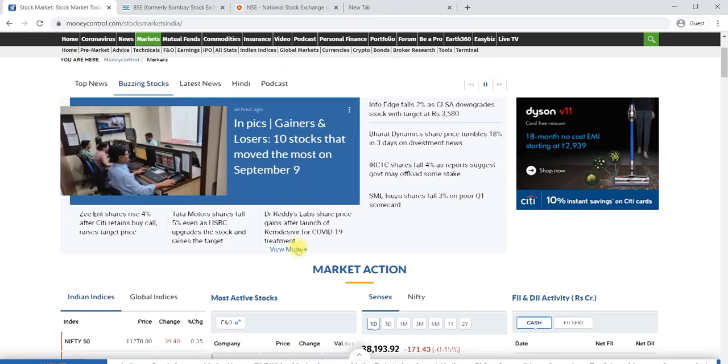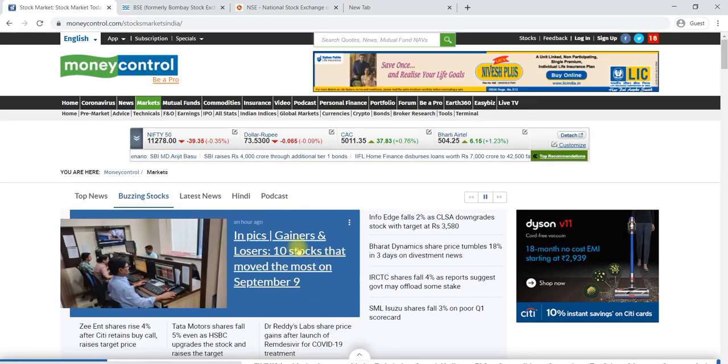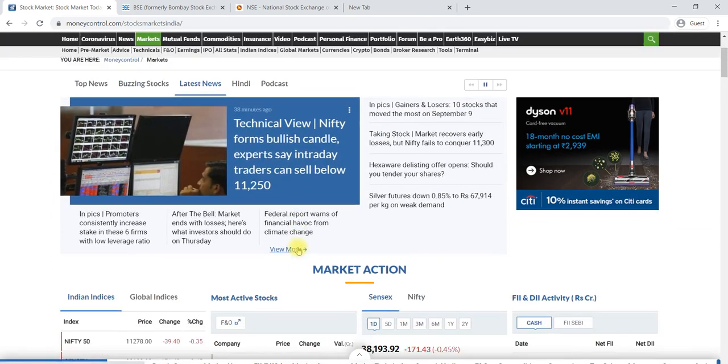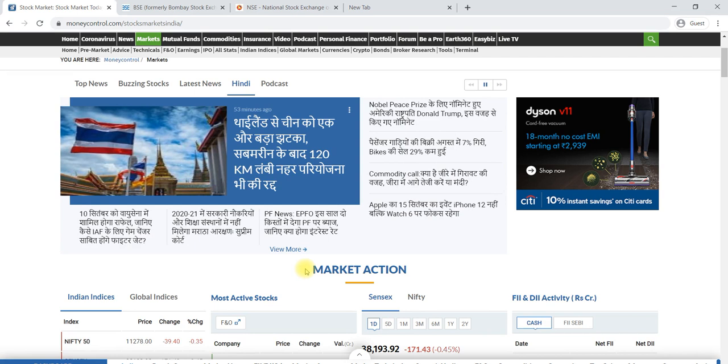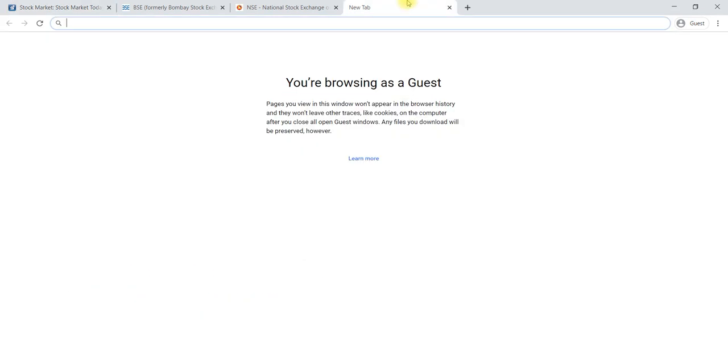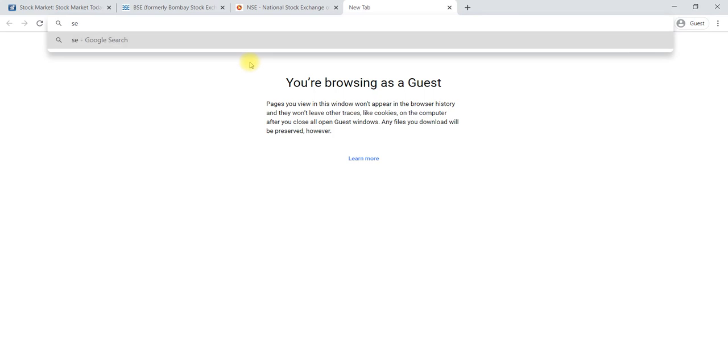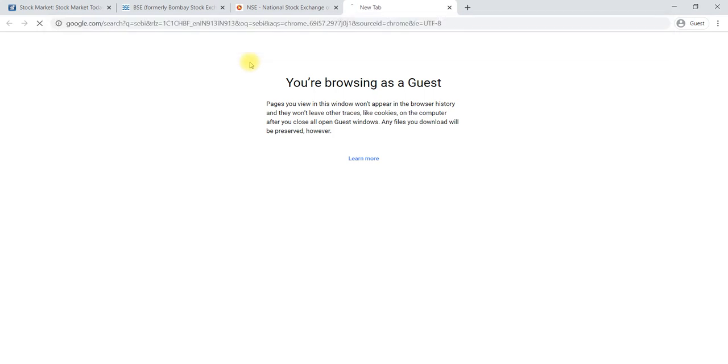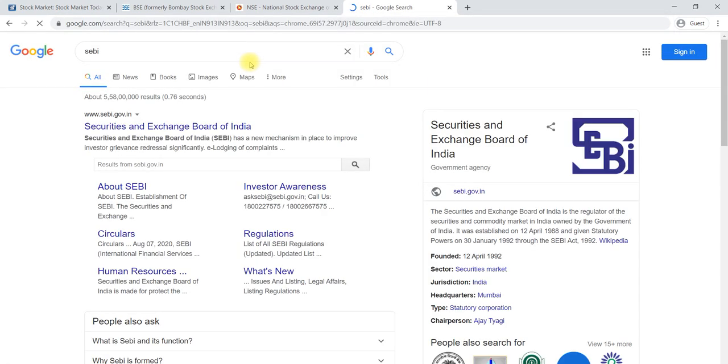And you may have a question: okay, market indices are there, everything is fine, but who is regulating the market? How can I ensure that what I am buying I will get, and what I am selling I will get? Who is ensuring that? There is a regulatory body called SEBI, the Securities and Exchange Board of India. It was established in